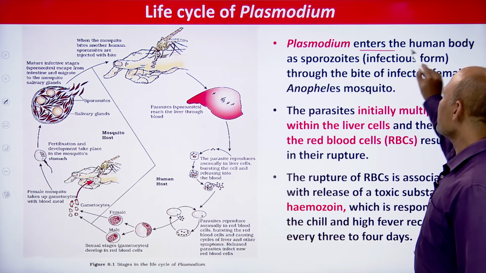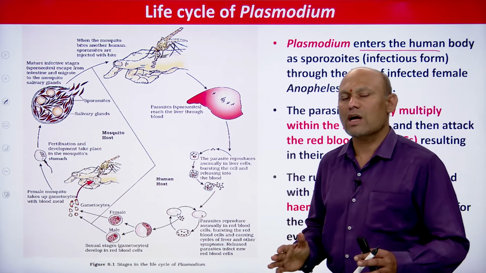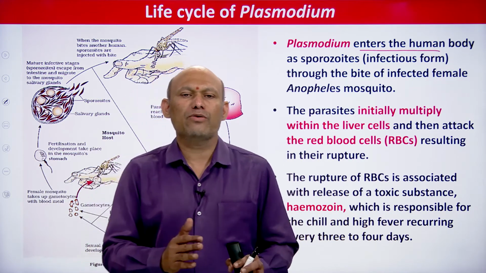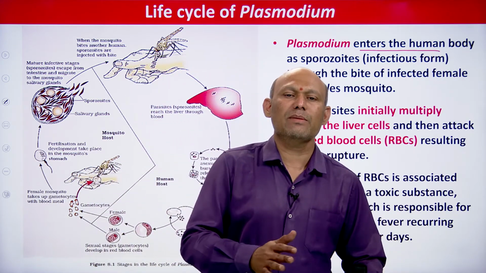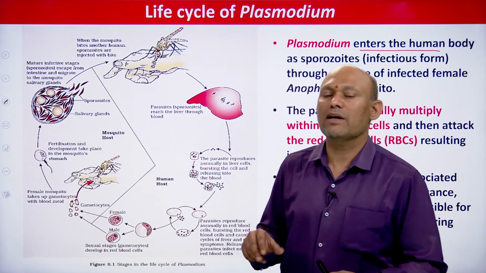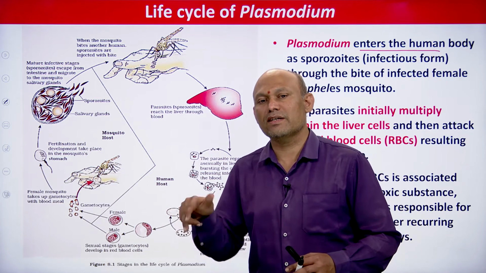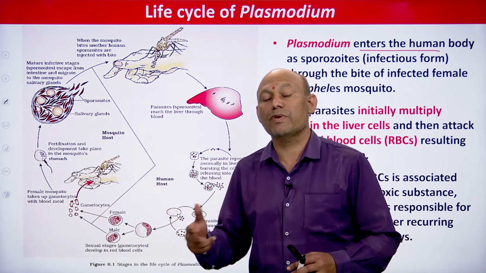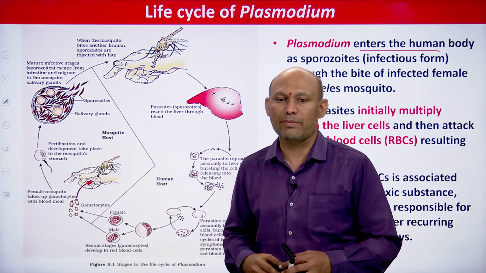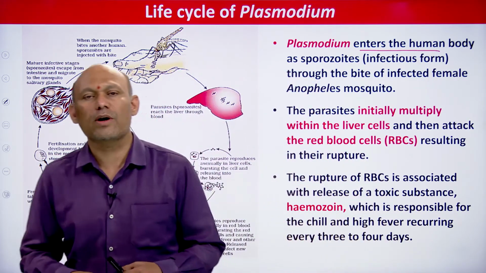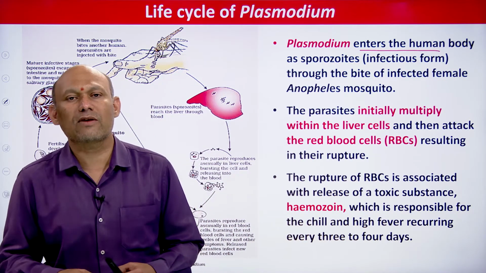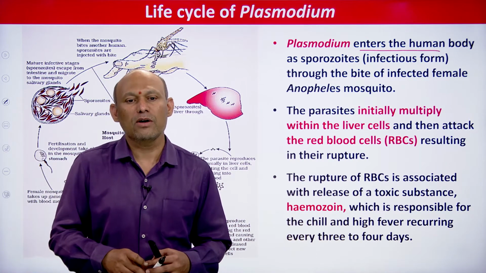See, Plasmodium enters. First we are going to talk about the human being phase. How is Plasmodium going to undergo asexual multiplication or asexual reproduction in human being? When Plasmodium enters human being, what stage enters the body, how does it undergo asexual multiplication, and in what body parts? We have to see in brief. Plasmodium enters the human body in the form of sporozoites, students. Sporozoites are the infective stages of Plasmodium to human being.